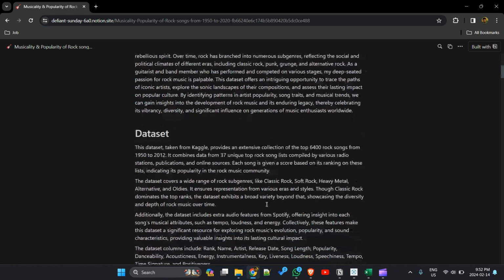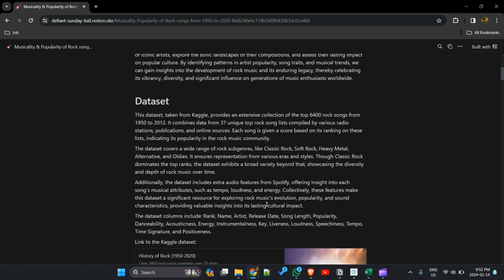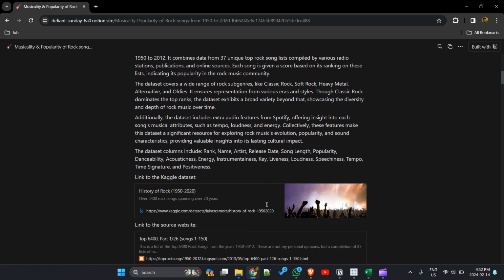This dataset is taken from Kaggle, which provides a collection of the top 5,000 rock songs from 1950 to 2012. The Kaggle user got it from two websites: one is Top Rock Songs on blogspot.com, and the other is the Spotify audio features. The dataset contains columns including the name of the song, rank of the song, the artist, release date, popularity, and other audio features such as energy, liveness, tempo, time signature, etc.